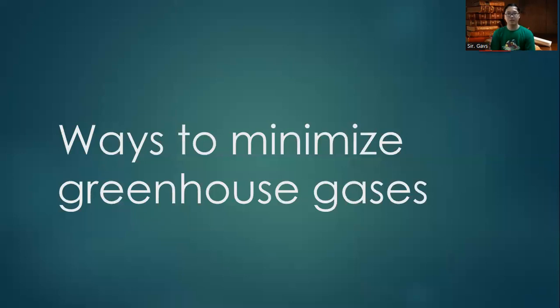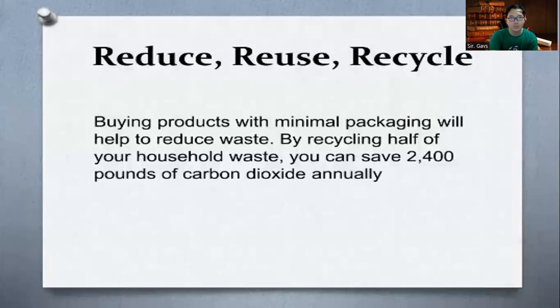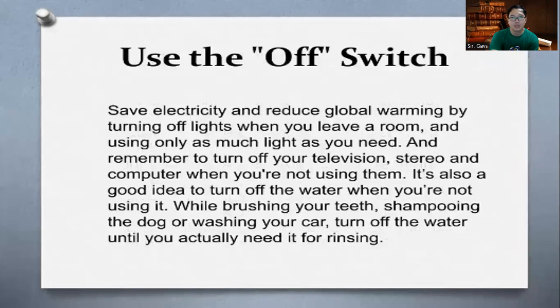And here are the ways to minimize greenhouse gases. We should reduce, reuse, and recycle. Buying products with minimal packaging will help reduce waste. By recycling half of your household waste, you can save 2,400 pounds of carbon dioxide annually. And you should replace your light bulbs with more efficient light bulbs. Use the off switch if you are not using your appliances. Turn them off.